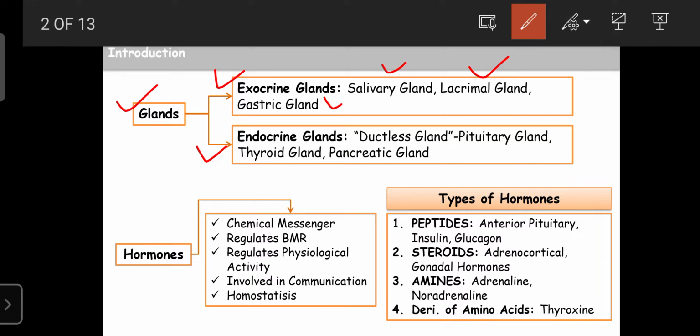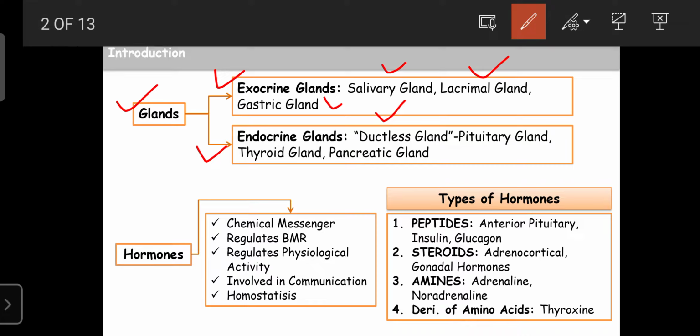The second type of glands is the endocrine glands. These endocrine glands are also known as ductless glands. It means they secrete their hormones, their secretions, without the need of a duct, pores or channels. When blood visits these glands, the hormones from that particular gland are carried out along with the blood components. That's why these glands secrete their secretions without any pores or channels, and are known as ductless glands.